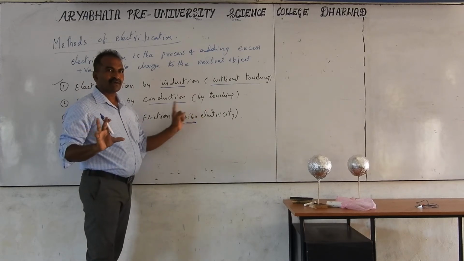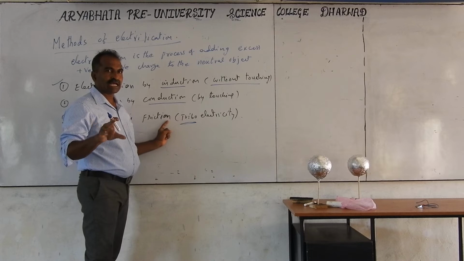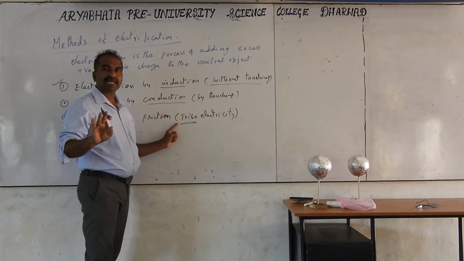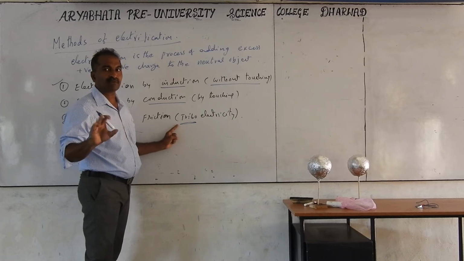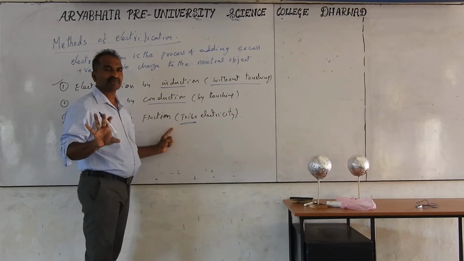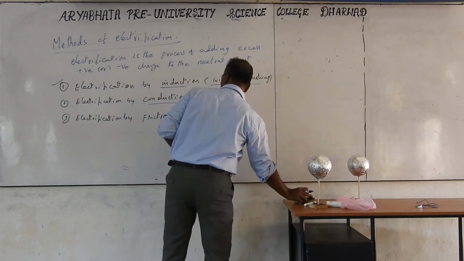But the procedure is there, and in that we have to remember only 2 pairs of objects: glass and silk is one pair, and plastic and fur another pair, or glass and fur. Only these materials you have to remember, which get positive and which get negative. Except that, the remaining listing is not required for the triboelectric series.